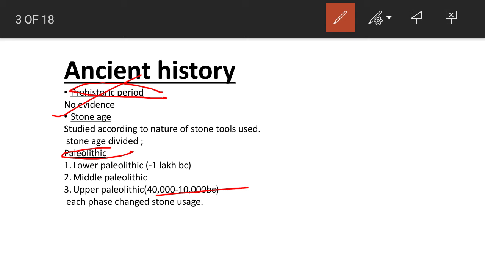So, Paleolithic deals up to 10,000 BC. In each period, the usage of stone was different. First of all, people used hand axes, cleavers, choppers like equipment. Later, in the Middle and Upper Paleolithic, the usage of stone tools slightly changed, in that they became small and blade-like pointed equipment. So, these are all about the Paleolithic.